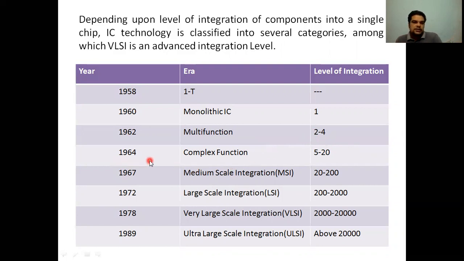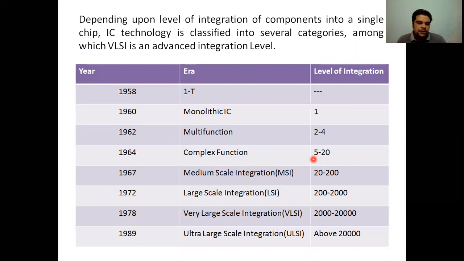In 1964 a complex function IC was designed, having 5 to 20 transistors. In 1967 medium scale integration, MSI, was introduced, in which various ICs were designed having 20 to 200 transistors.